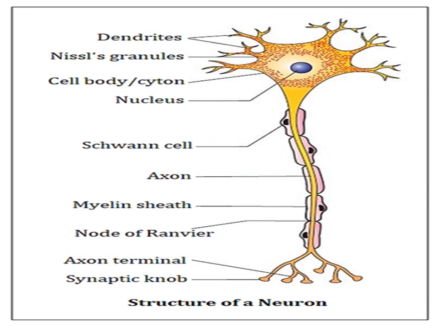Now, in this diagram, you can see all the structures of a neuron.